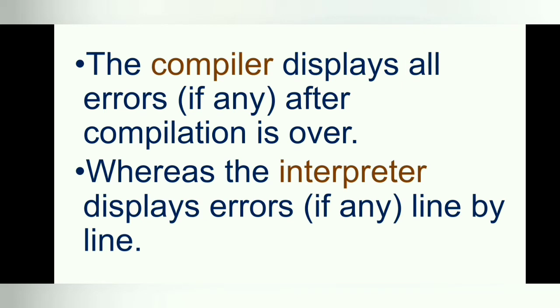The compiler displays all errors, if any, after compilation is over, whereas the interpreter displays errors, if any, line by line. That is, the interpreter executes the current statement, displays errors, if any, immediately, and after correction, it executes the next statement.